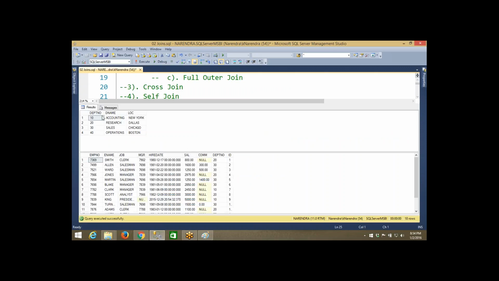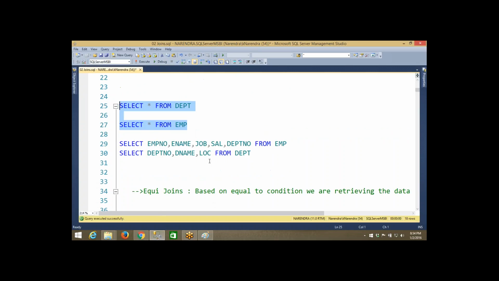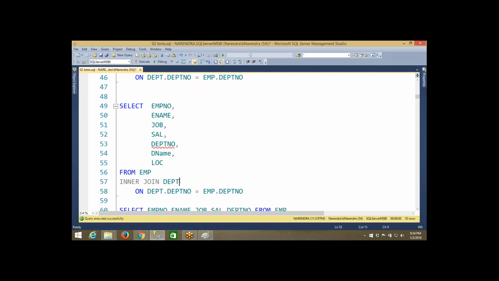the department number column is available in the department table and the employee table. So since the column is available in the two tables, from which table are you expecting that column? That is what it is telling. That is this ambiguity.